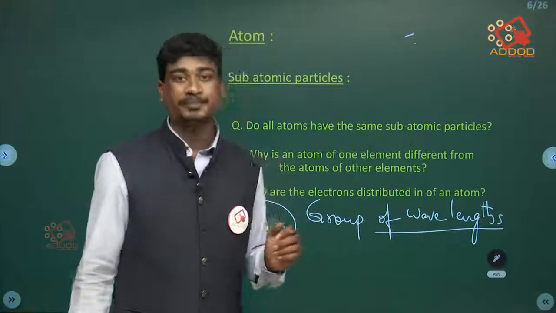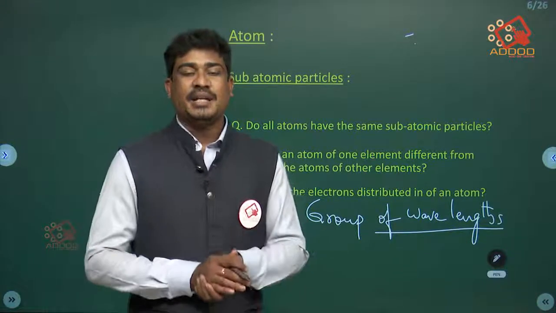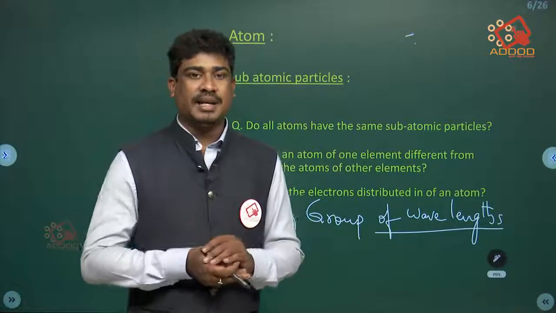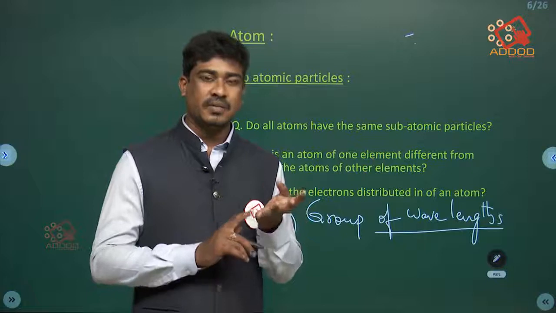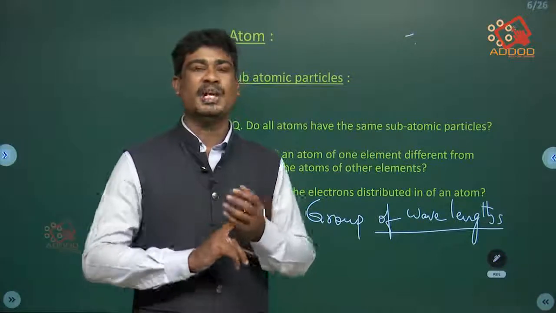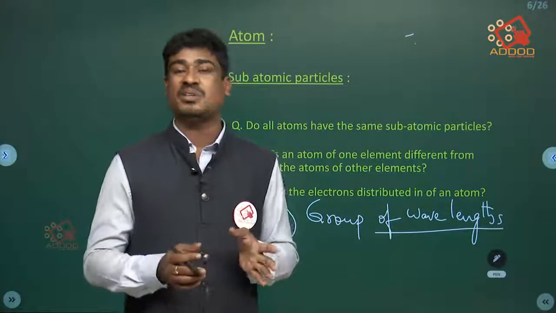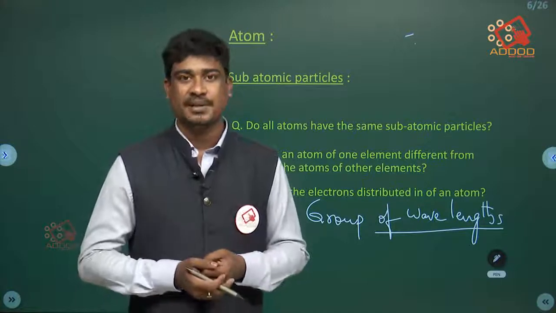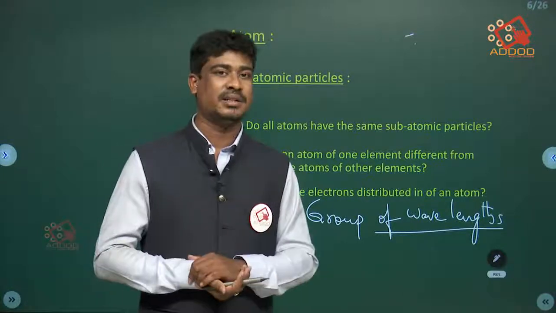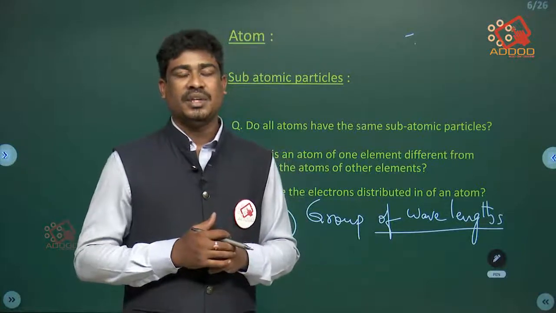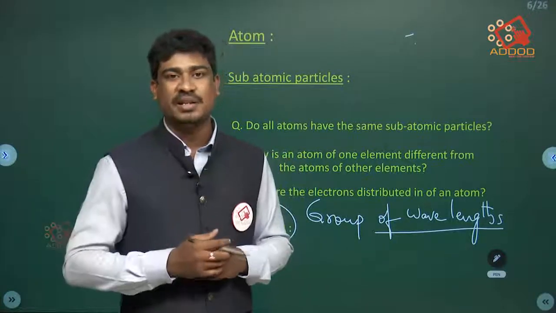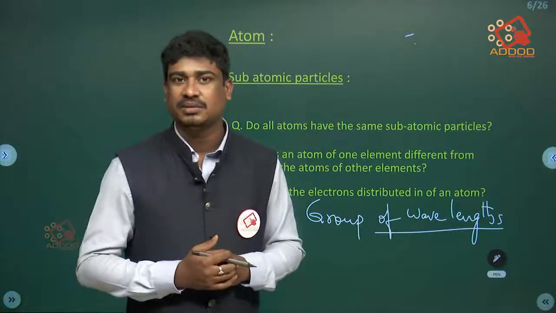For example, sunlight contains the colors violet, indigo, blue, green and others. Different colors are present in sunlight, which we can see by using a scale. If you keep a scale opposite to the sunlight, you can observe the 7 colors.